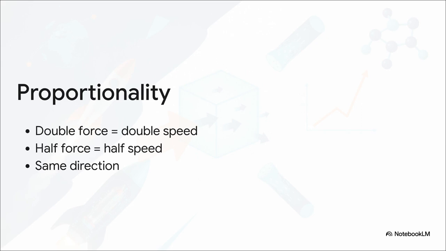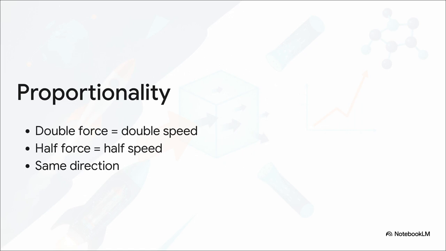If you call a friend over and 2 people push the car, you're doubling the applied force. Because it's directly proportional, the rate of change of momentum also doubles in that same 10 seconds, meaning the car goes twice as fast. If you get tired and apply half the force, the speed gained is halved. And, naturally, if you push the car east, the change in momentum happens toward the east.